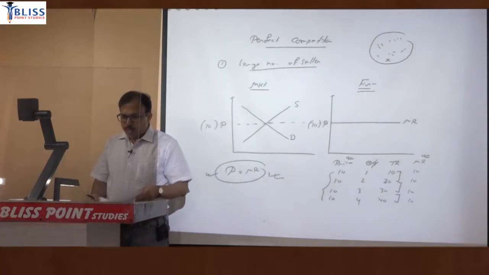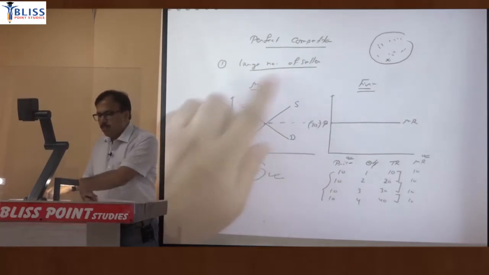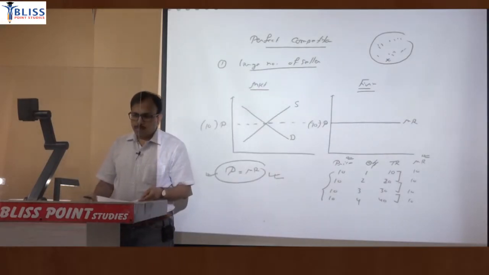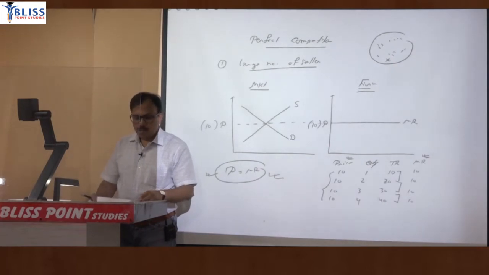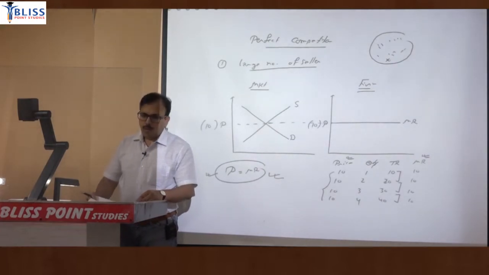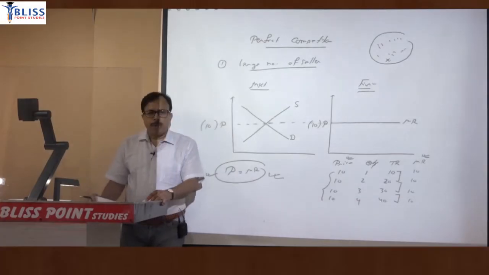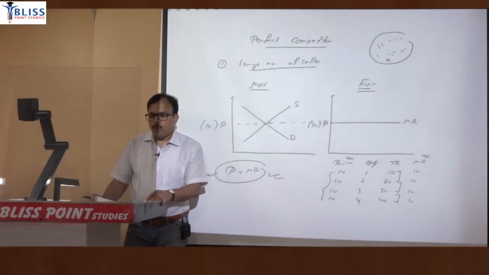This feature, that is a large number of sellers, implies that a single firm does not have any control over price, which is determined by the market.